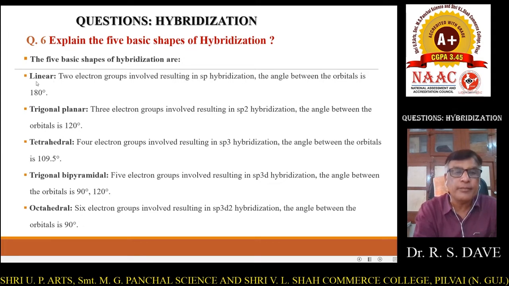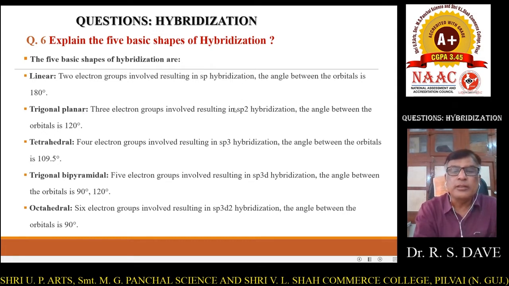First is linear. Linear shape, when 2 electron groups are involved, resulting in sp hybridization. The angle between the orbitals is 180. If a molecule is linear in shape with a 180 angle between 2 hybridized orbitals, then we can say that all linear molecules show sp hybridization.